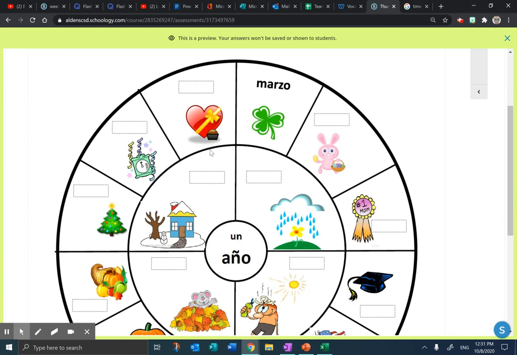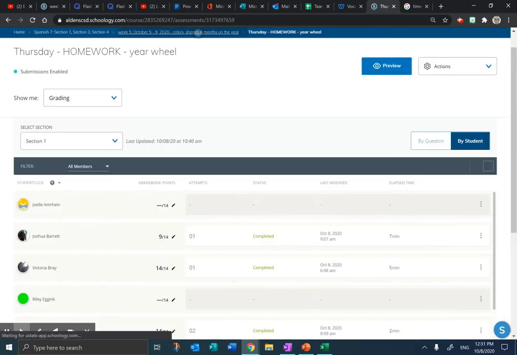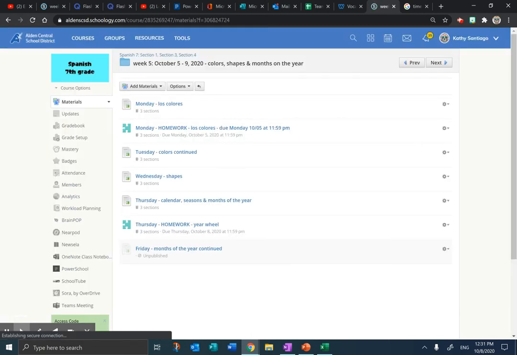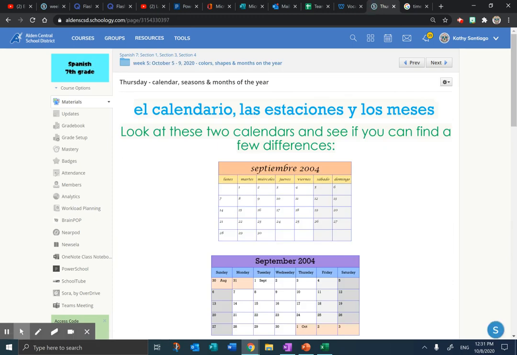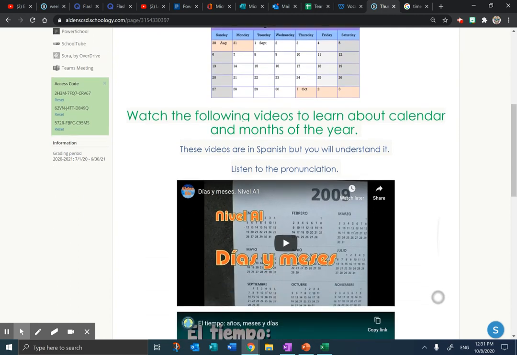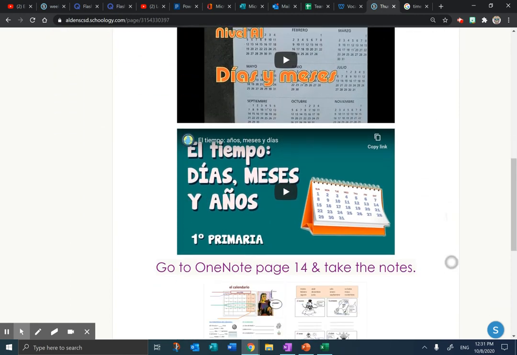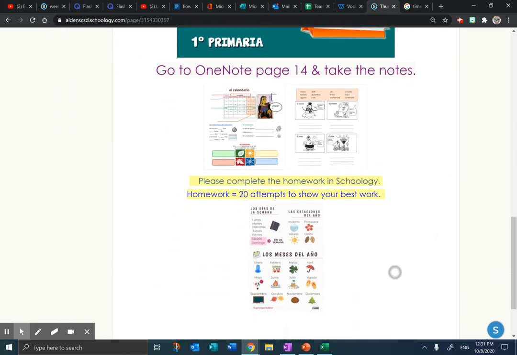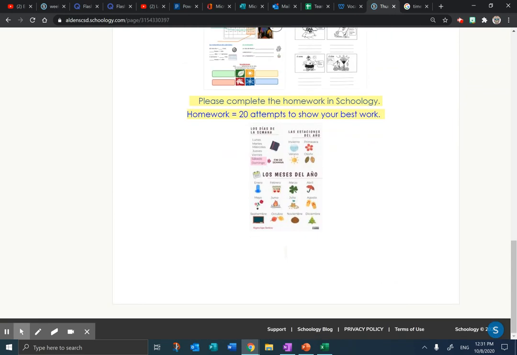Please make sure, now I'm going to X this out. I want to go back to this week in Schoology. Make sure that you're going on the Thursday page for Schoology. You're comparing those 2 calendars and finding some differences. Then there are 2 videos to watch. We just did those notes together, and then you have to do your homework.